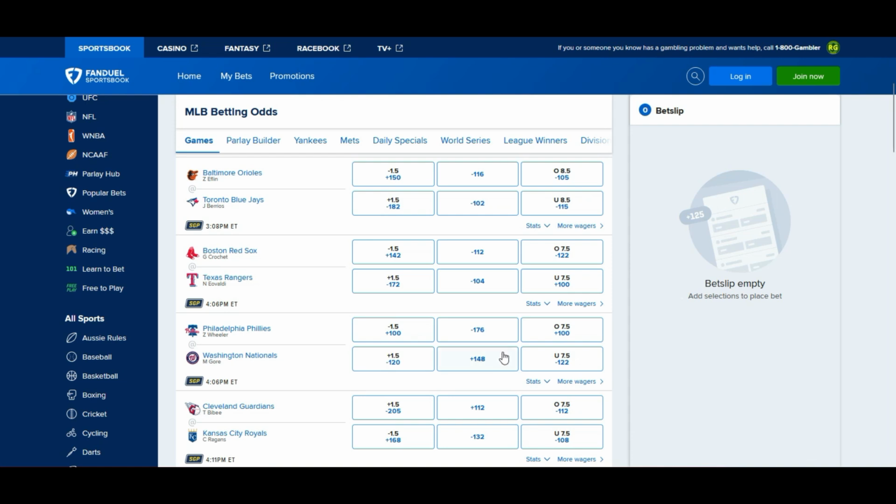But yeah, Cleveland versus Royals, plus 112 for Cleveland opening money line. Current money line, minus 132 for the Royals. All right, over under 7.5 points, minus 112 over, minus 108 under. And the run line, minus 205 for the Guardians, minus 1.5 for the Royals. But that minus 205 cost is what we want to focus on. This is the only thing we want to focus on. It's higher than the money line.